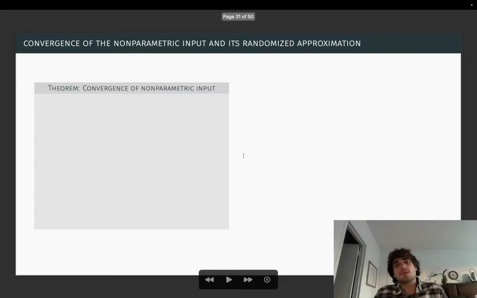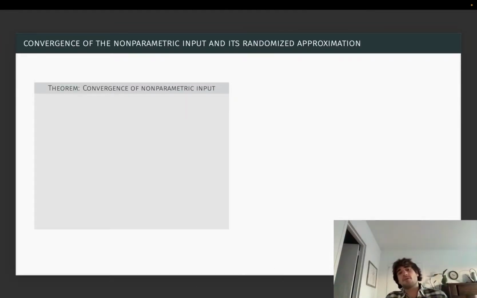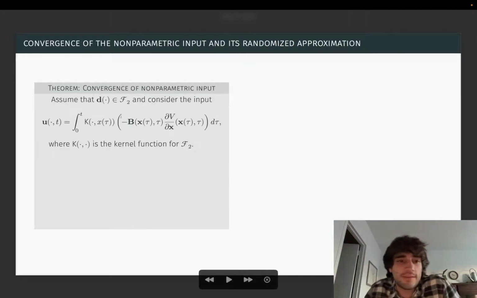Okay, so now let's give a theory for convergence of the non-parametric input and then understand convergence of its randomized approximation in this random feature space. So let's assume that the disturbance is in a random feature space, and let's look at this non-parametric input that we saw on the previous slide.